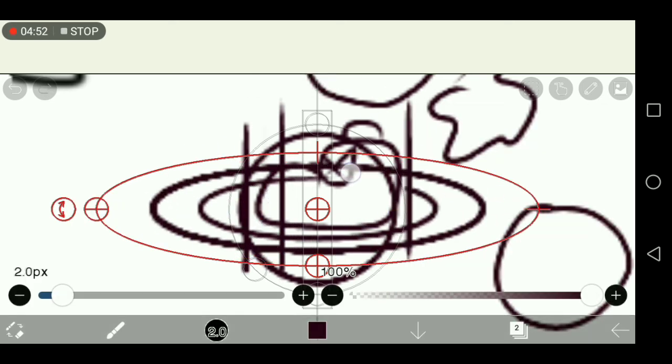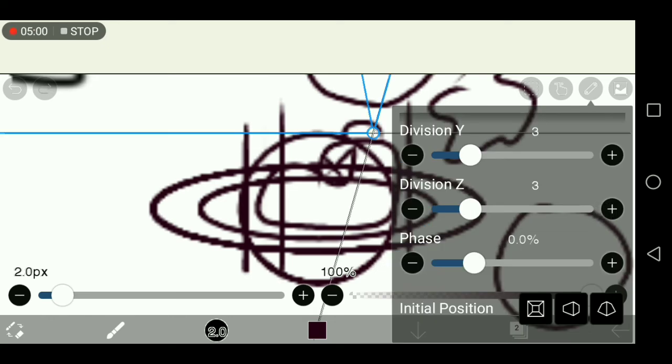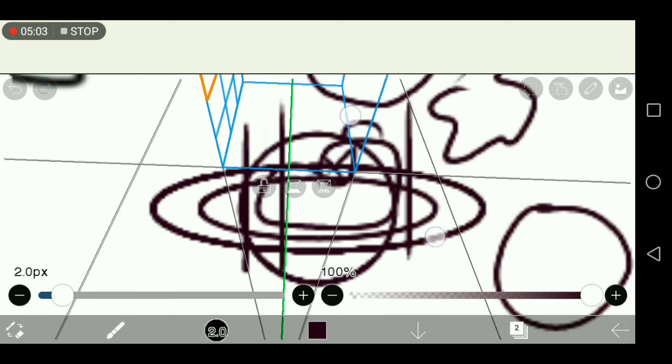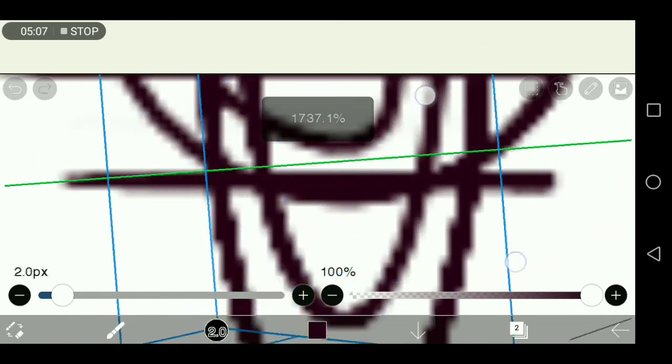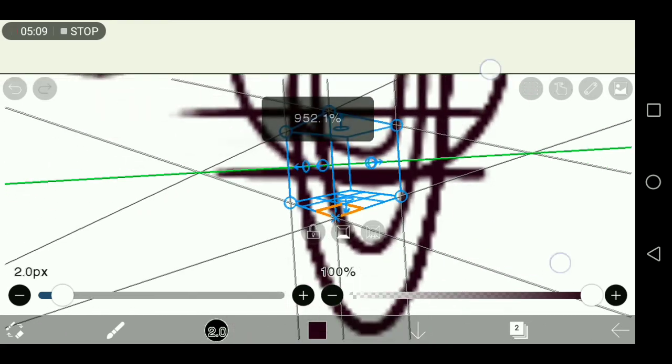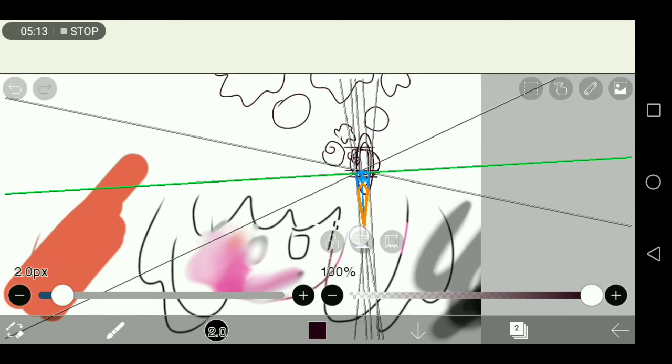And you can also use it to add symmetry and dimensions. See? You can use it if you're making a room or something and you want it to look right.